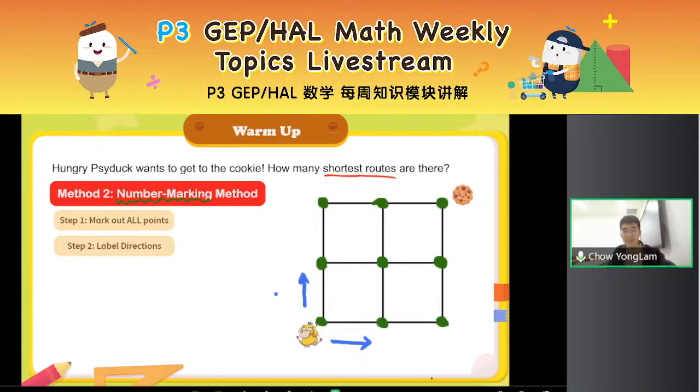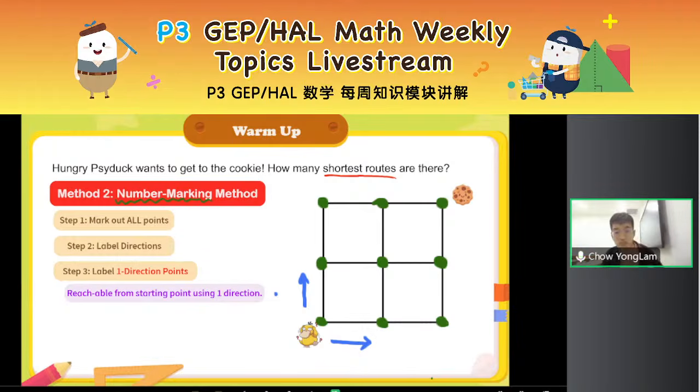All right. Now, next, we need to start considering the number of shortest paths for some specific points. Teacher Yonglan likes to call those one direction points. Label the number of ways for your one direction points. Okay. Now, in this question, one direction points refers to which points you can reach from your starting point using only one direction, right? So let's say this is your starting point. There's one way to reach your starting point, which is just to be there, right? Just be there. But which points can you reach from this starting point using only one direction?